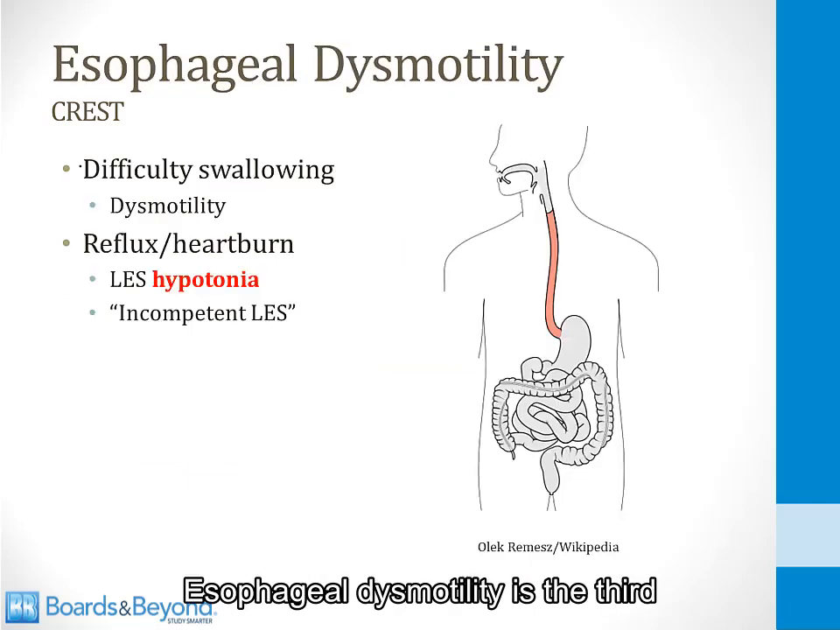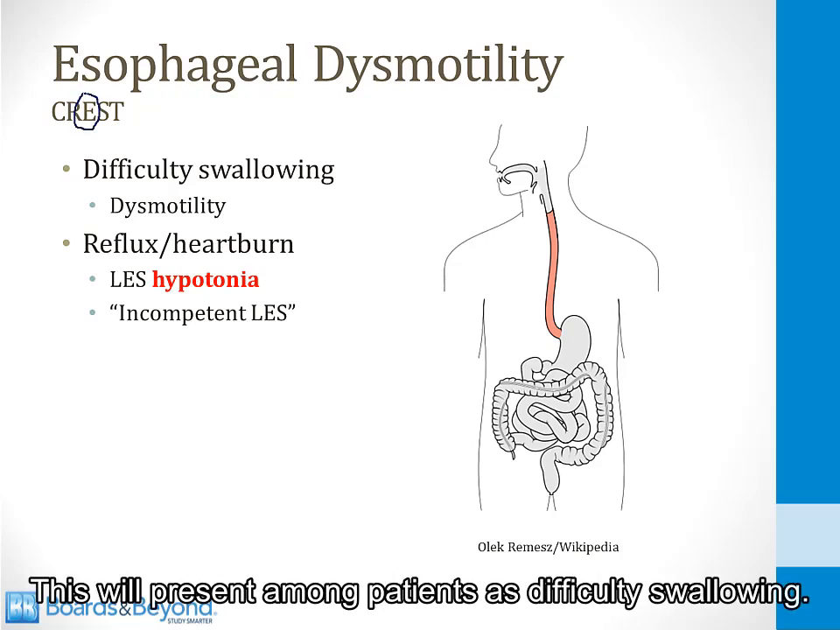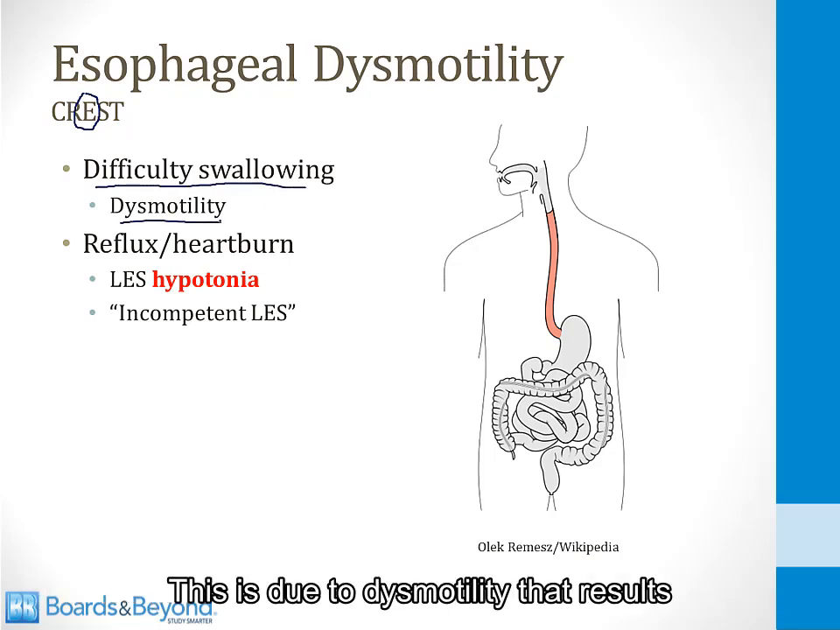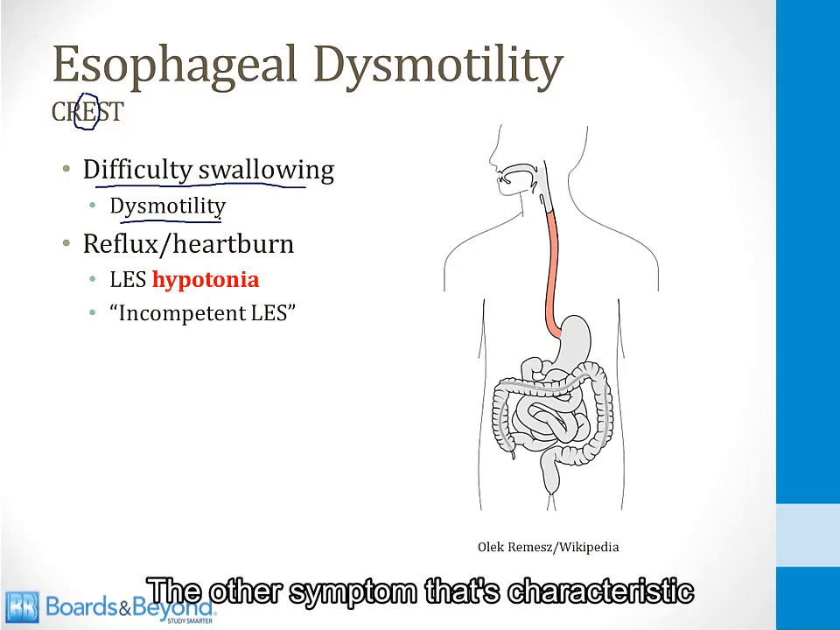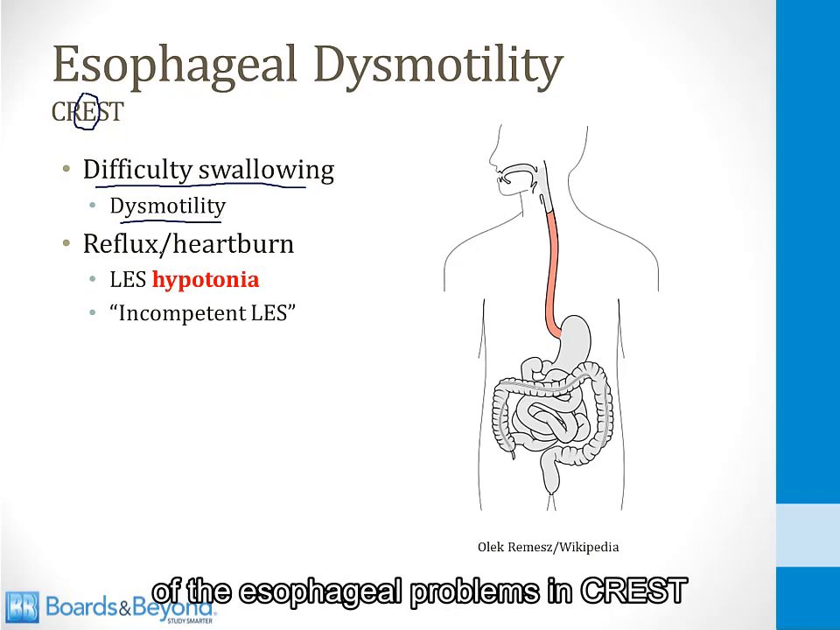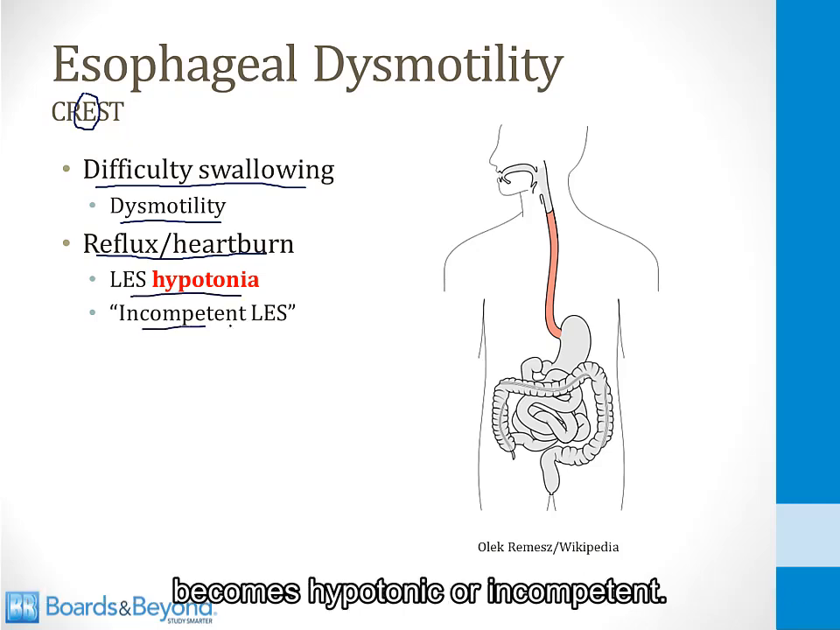Esophageal dysmotility is the third hallmark symptom of CREST. It is the E in the word CREST. This will present among patients as difficulty swallowing. This is due to dysmotility that results from collagen deposition in the esophagus. The other symptom that's characteristic of the esophageal problems in CREST is reflux or heartburn, and this occurs because the lower esophageal sphincter becomes hypotonic or incompetent.